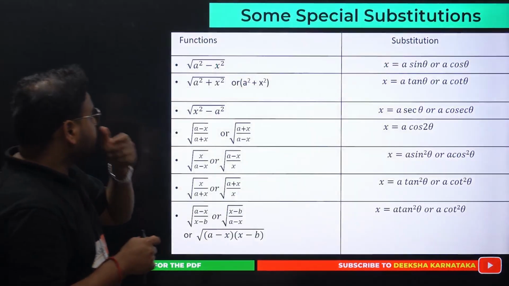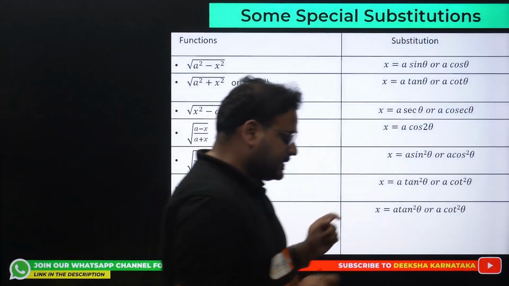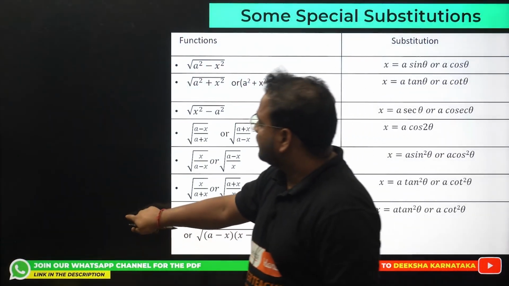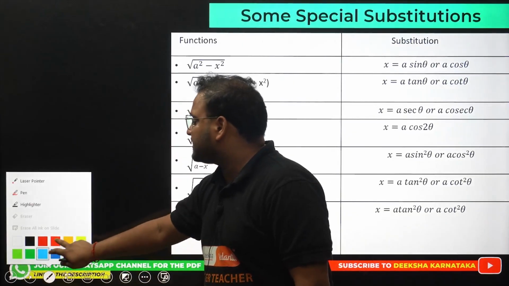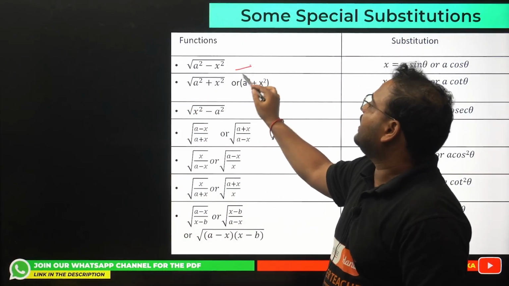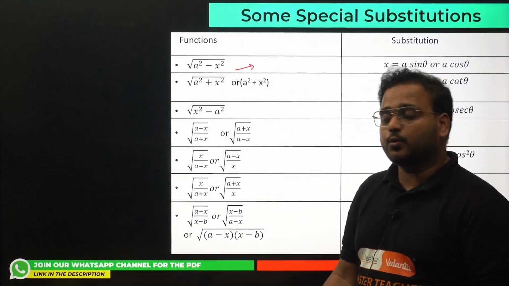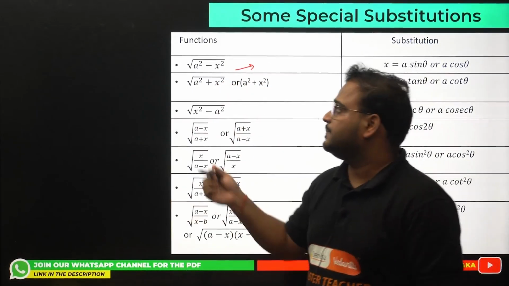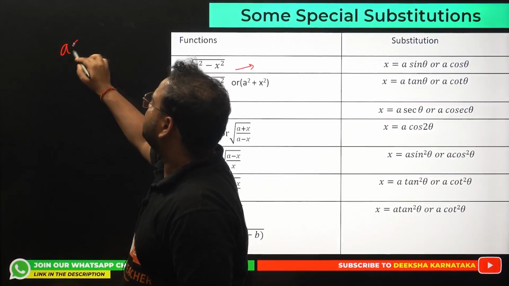Okay. Some special substitutions. Some special substitutions come in different forms. Please check. The first one is for whenever you have in the root a square minus x square. Whenever you have this in the root, what are you going to do? Of course, take x in terms of sine or cos. Why? If you take this as a sine theta, what happens to this?